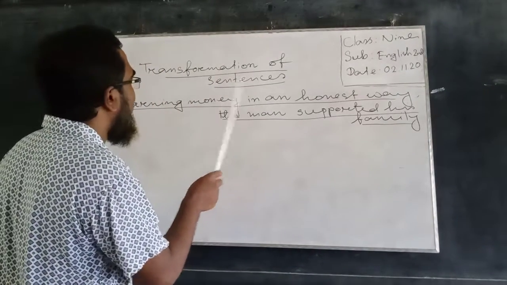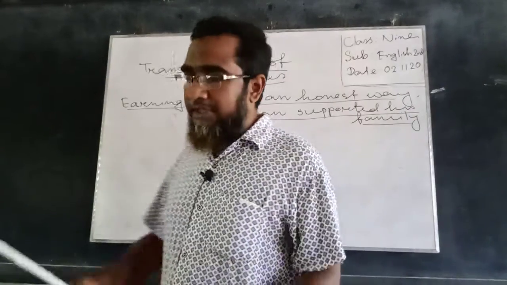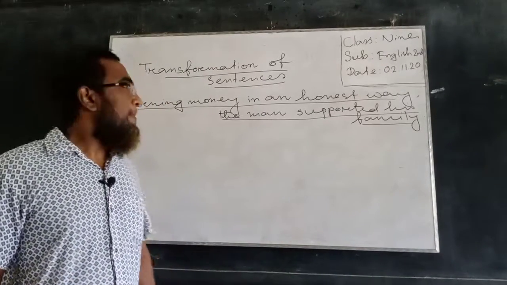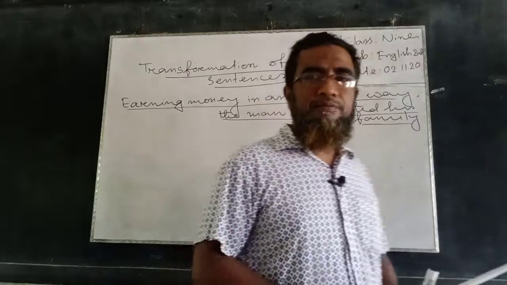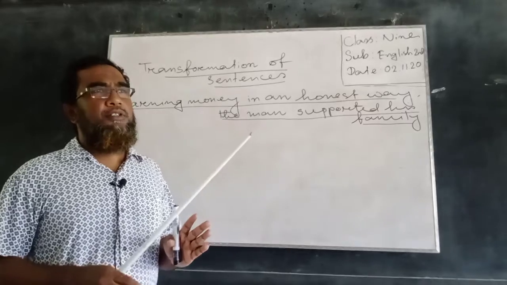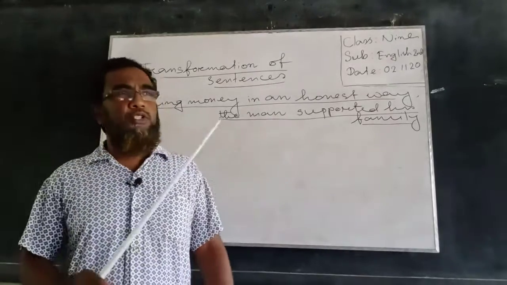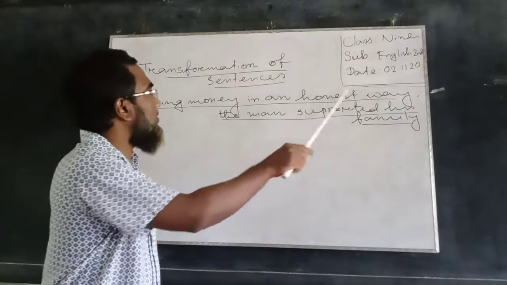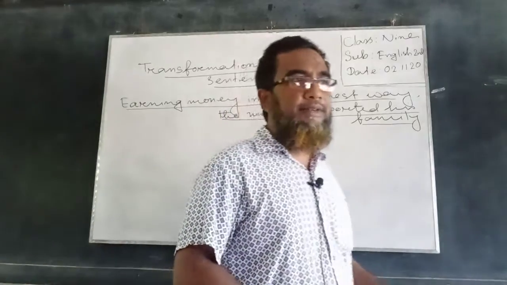Okay, now you have to identify what is the first part of the sentence. The first part of the sentence is, according to the terms we discussed in my previous classes, a phrase, because this part has a meaning and this part doesn't contain any finite verb or subject. This part is only a combination of some words, and this collection of words is called a phrase.